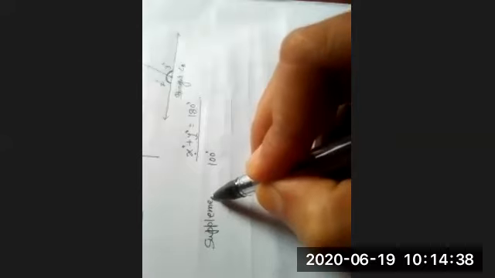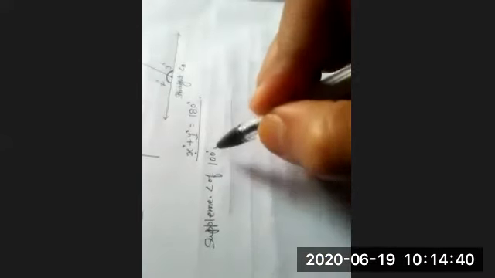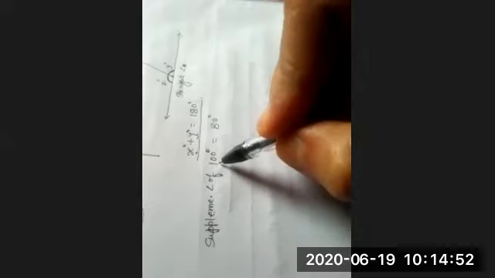Suppose one angle is 100 degree. What is its supplementary angle? The supplementary angle of 100 degree is equal to how much? 80 degree. Yes, because when you add 80 degree to 100, we get 180 degree. And the supplementary angle of 110 degree?